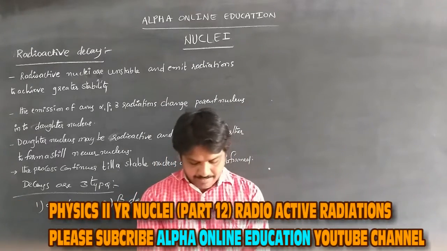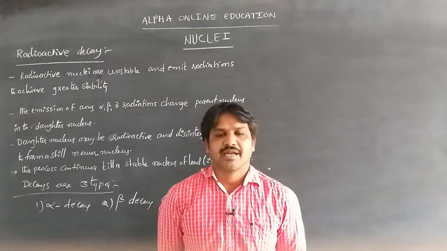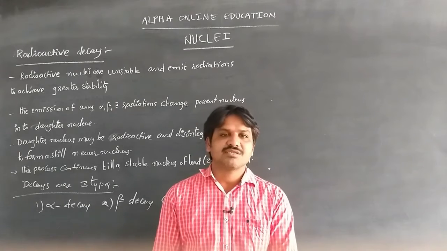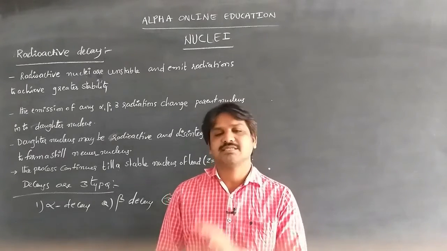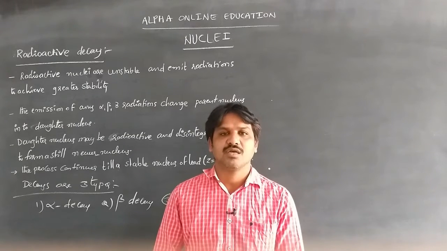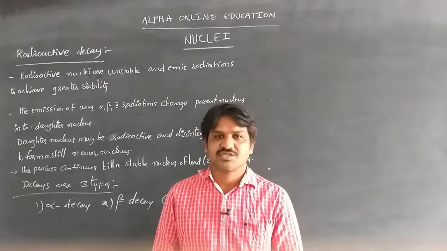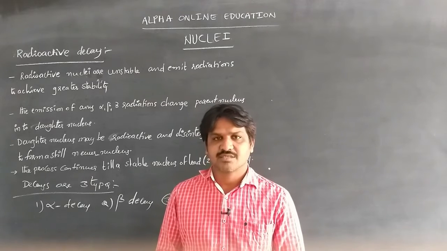Radioactive decay. In earlier videos we discussed that radioactivity means the spontaneous disintegration of nuclei. The disintegration of an atom's nucleus is called radioactivity.